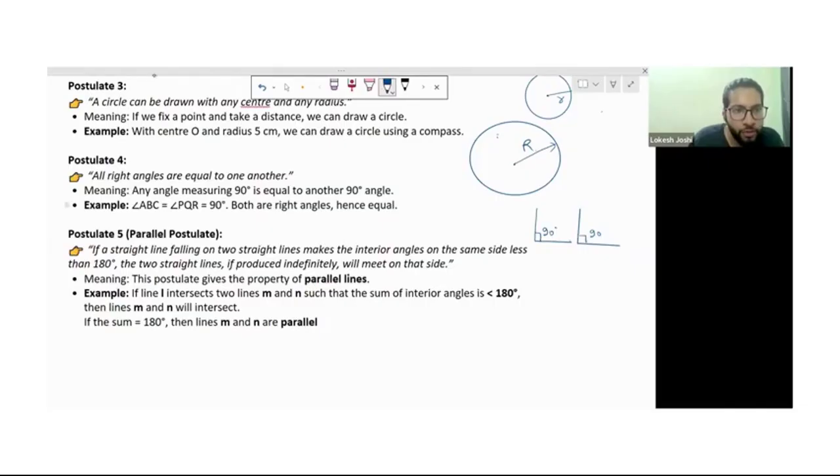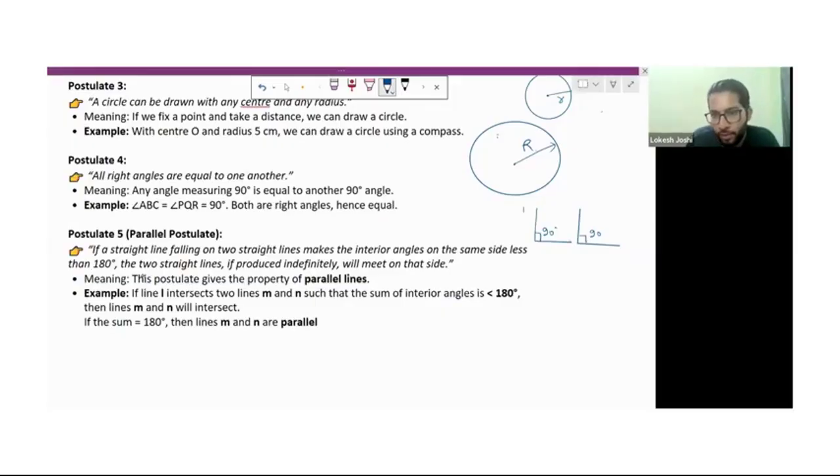So postulate 4 says that all right angles are equal to one another. Suppose this one is A, B, C, and this one is P, Q, R. So we can say angle ABC is equal to angle PQR is equal to 90 degrees.